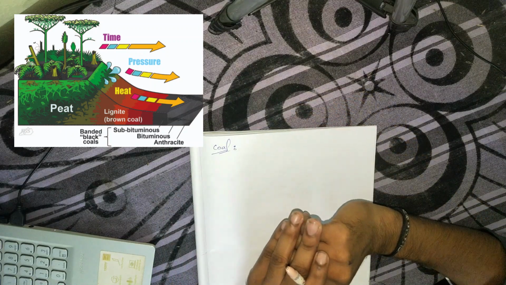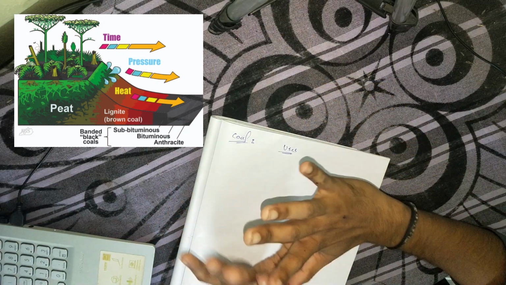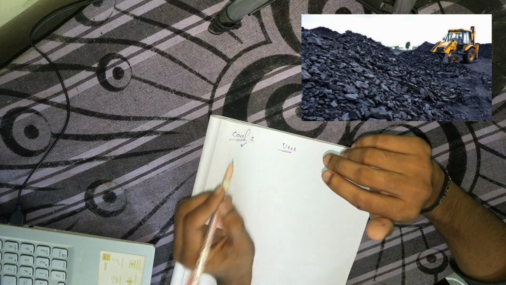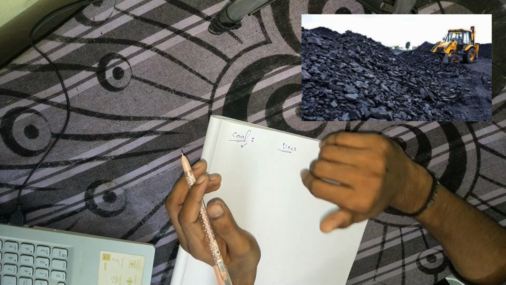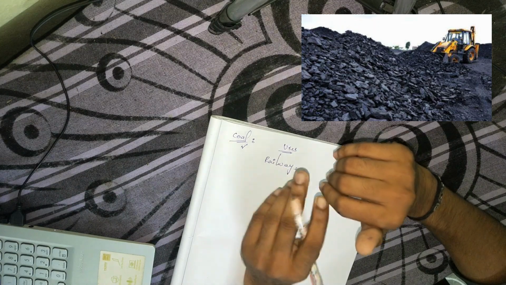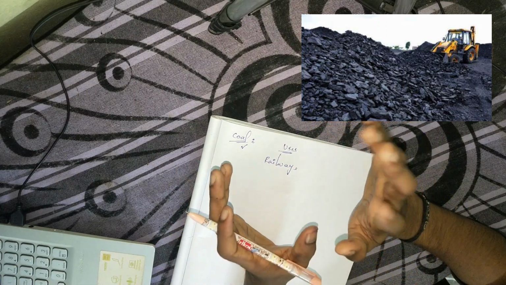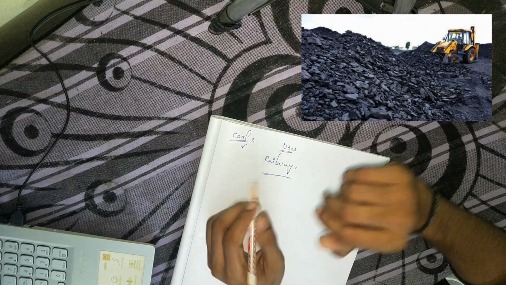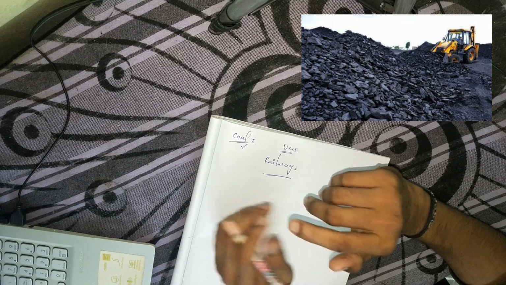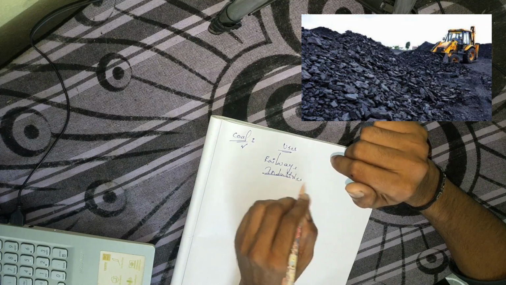Coal is one of the important fossil fuels. The major uses of coal: in the olden days it was used to cook food, as it is the major source of fuel for cooking. It is also used in railway engines to produce steam to run the engine, and in thermal power plants to produce electricity. It is also used as a fuel in many industries.